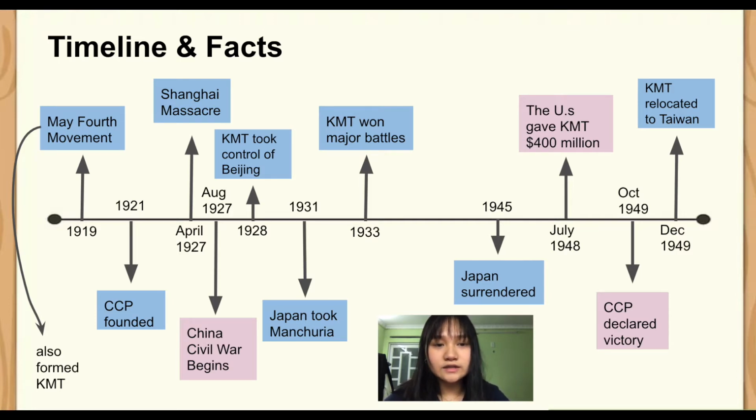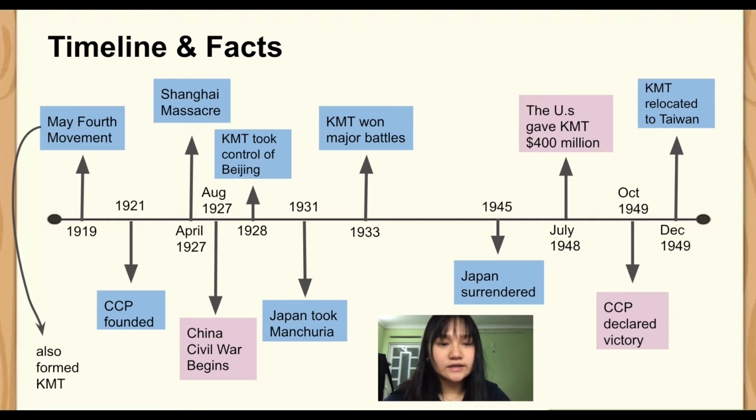Later on, the Shanghai Massacre in April 1927 is called that because it slaughtered many of the CCP in response to their rise among the country's poor masses. It also marked the start of the Chinese Civil War between the KMT and the CCP. By that August, the KMT also took control of Beijing and declared that China and its government were under their control.